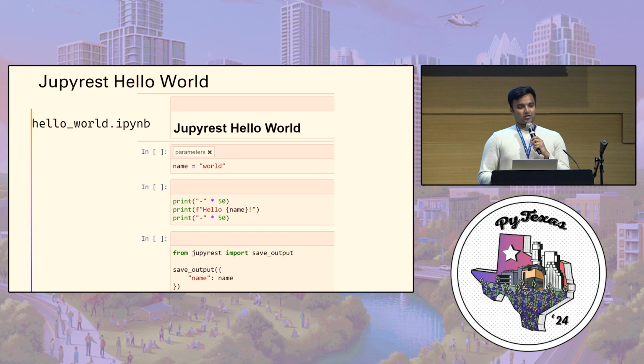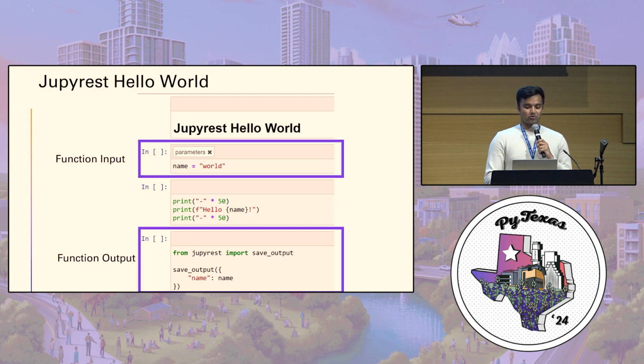So I've got a hello world notebook. It doesn't do very much. You have your name world here, which is basically like your input, and then you have an output here. And you can see here in that last code cell, we're importing the save output function from Jupyrest. And whatever you put into that save output function becomes your notebook's output, or its return type. Imagine you're writing a normal function.